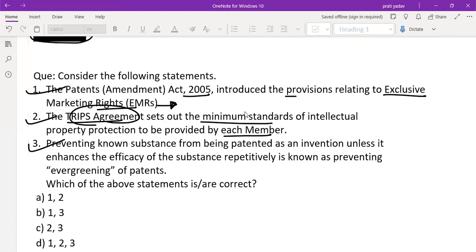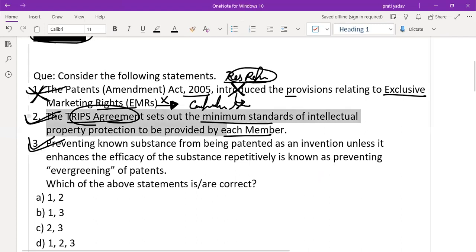It repealed EMR, the exclusive marketing right, and compulsory licensing is given to other companies. So this one is wrong. Two is correct. It did not introduce EMR; it repealed the EMR and introduced compulsory licensing. So the first one is incorrect, and 2 and 3 are correct.